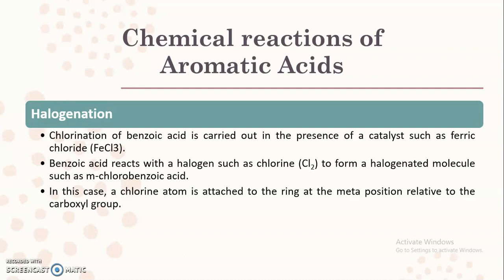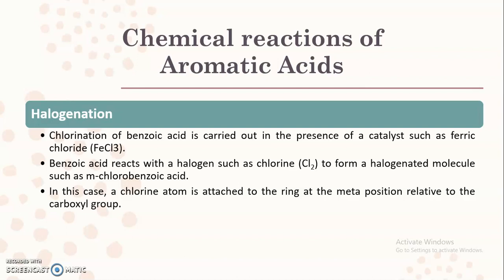FeCl3 is used as a catalyst to increase the rate of reaction, as the carboxylic acid functional group present in benzoic acid is deactivating. Benzoic acid reacts with a halogen, for example chlorine, to form the halogenated molecule m-chlorobenzoic acid. In this case also the meta substituted product is formed.